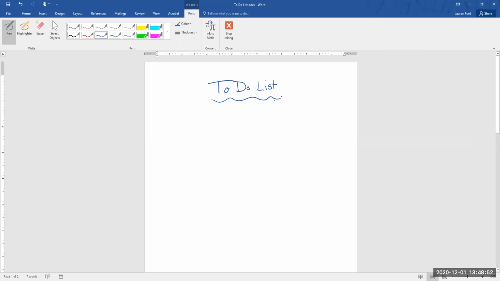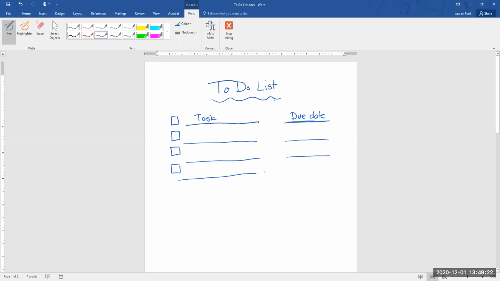And then I could make my checkboxes as I put the things that I need to do. And I could say what the task is, and then my due date. If I don't necessarily need it to say when I've scheduled that, I like to have when I schedule it. That way I can stay organized. So you could have your task and then your due date for each one. And then as you complete them, you would just check them off.